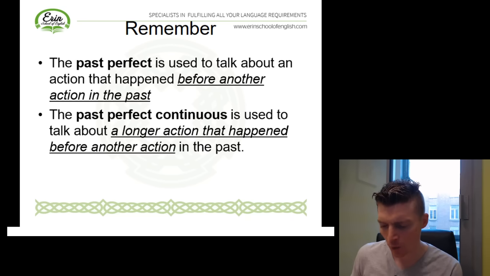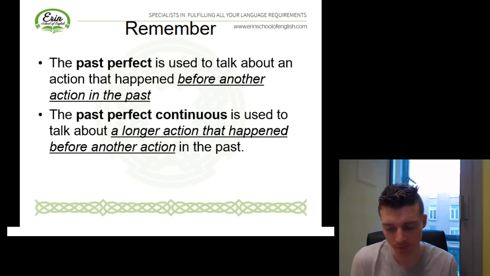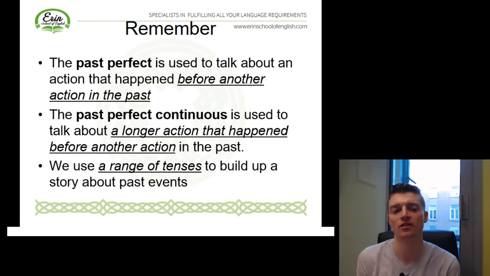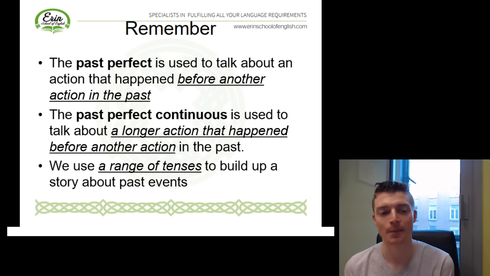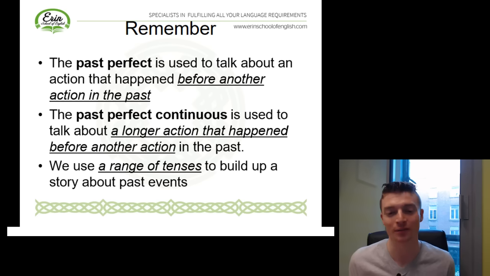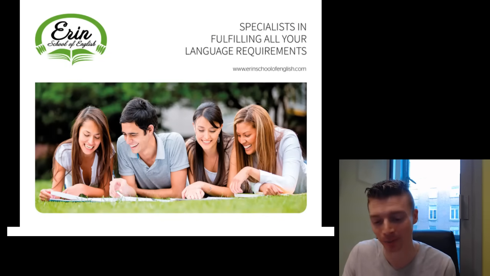So when he arrived at my house, I had been waiting for hours. Okay. And finally, the most important point, we should use a range of tenses to build up a story about past events. So it's much better to use this combination than to just be repeating the past simple, for example. Okay, alright, great job, guys.